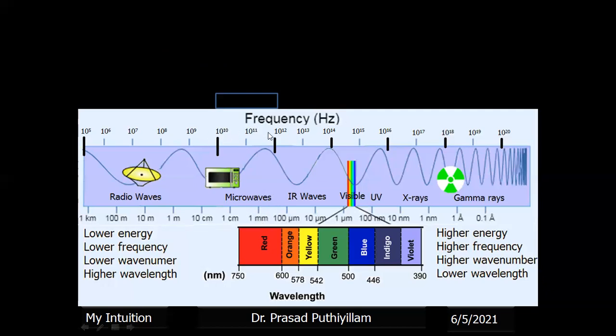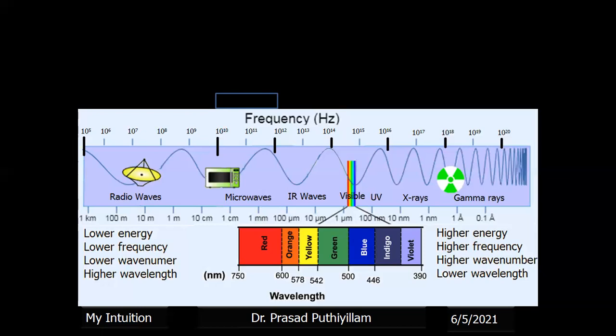So 10 to the power 10 to 10 to the power 12, that frequency range we can roughly call microwaves. This is not the exact range which I'm giving. A rough range from 10 to the power 4 to 10 to the power 10, I call radio waves. That is easy for us to remember and recall. Exact wave numbers I'm not giving here; when it comes to a particular radiation application, I'll explain then. Here I'm not confusing you. So 10 to the 10 to 10 to the 12, roughly we can say microwaves.